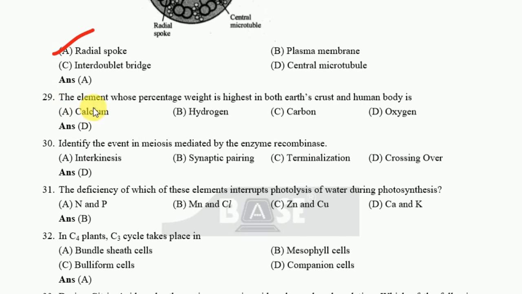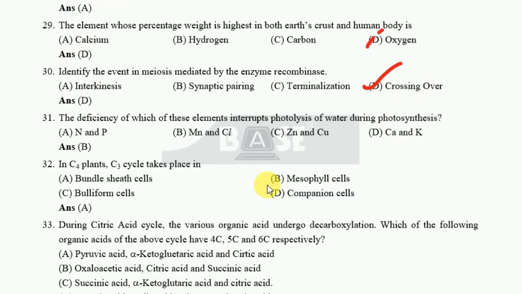Next one, the element whose percentage weight is highest in both earth crust and human body is oxygen is the correct answer. Next, identify the event in meiosis mediated by the enzymes recombinase is option D, crossing over. Whether it is correct or not, please comment it below. Okay, I have doubt in this one.